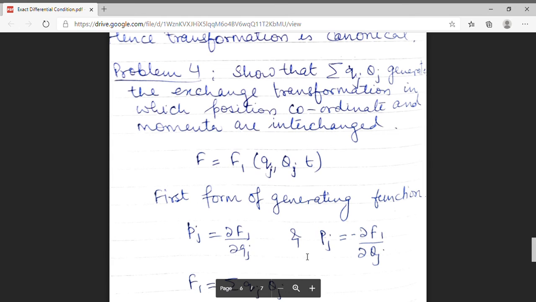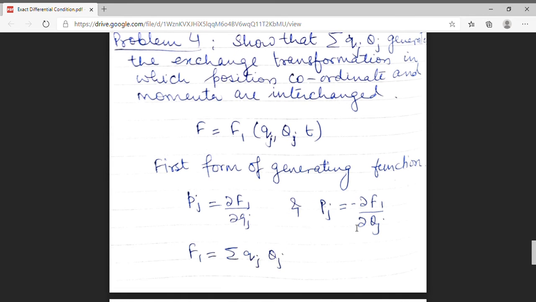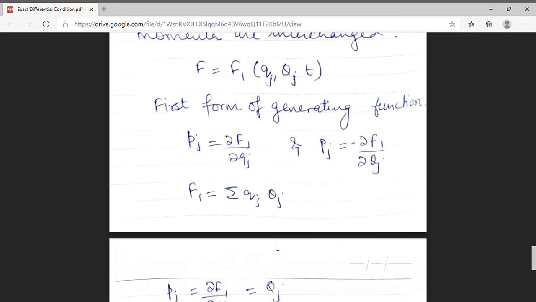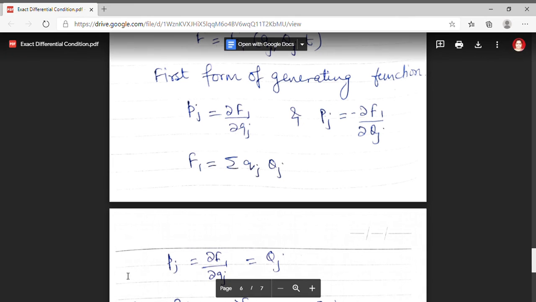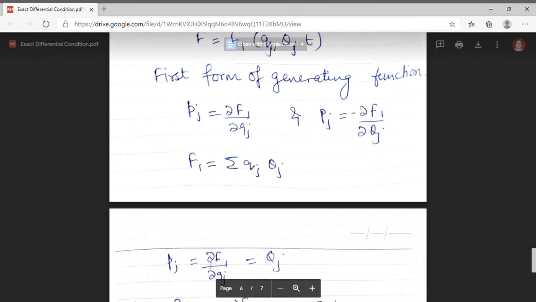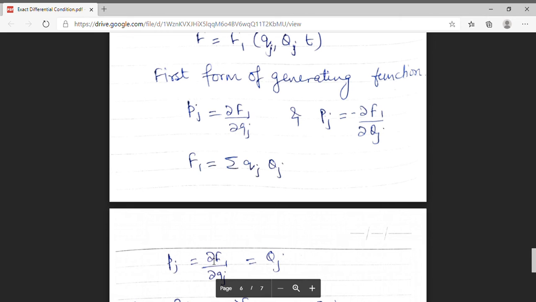And in this first form, we have derived our expressions as small pj equal to del F1 upon del qj and capital Pj to be minus del F1 upon del capital Qj. The function is F1. We will solve these equations. Small pj is del F1 upon del qj.